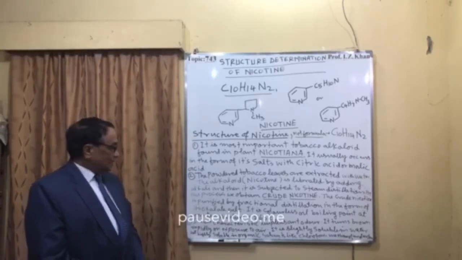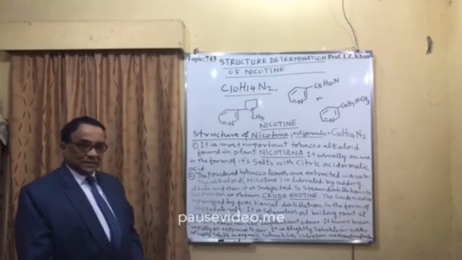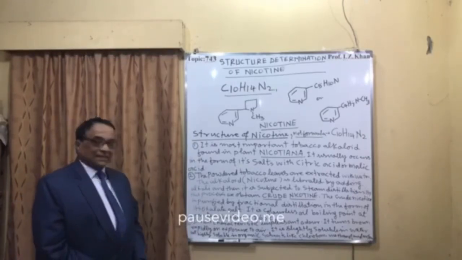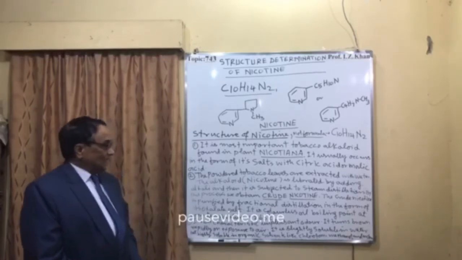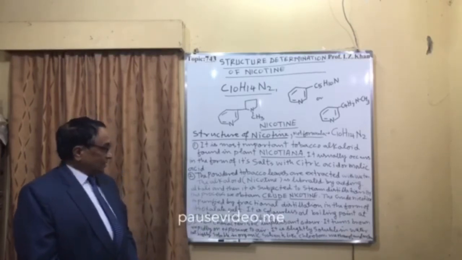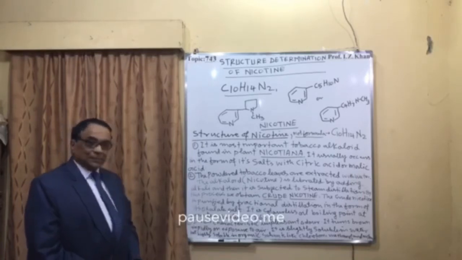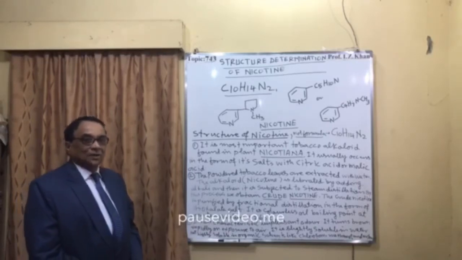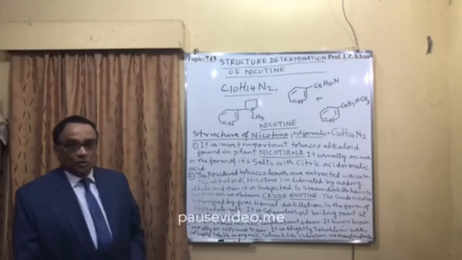Its boiling point is 265 degrees centigrade. Number 3, it has a characteristic unpleasant odor, and it turns brown rapidly on exposure to air. It is slightly soluble in water, but highly soluble in organic solvents like chloroform, methanol, and acetone.